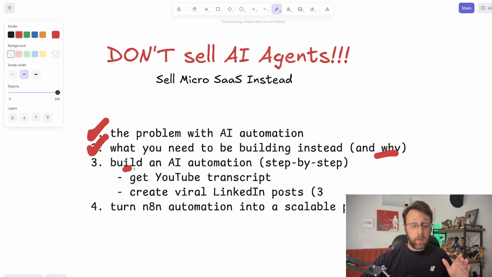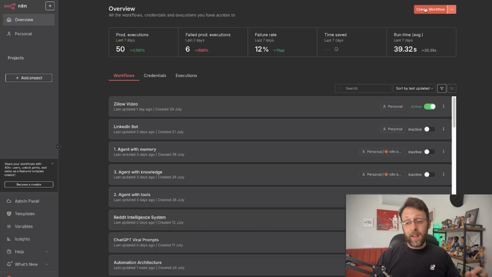So now I want to hop into n8n to actually build out this automation step by step. And then I'm going to show you exactly how you can turn this, or really any automation, into a scalable product using Lovable, which is quickly becoming one of my favorite AI coding tools. Cool. So let's hop into n8n and let's get started.